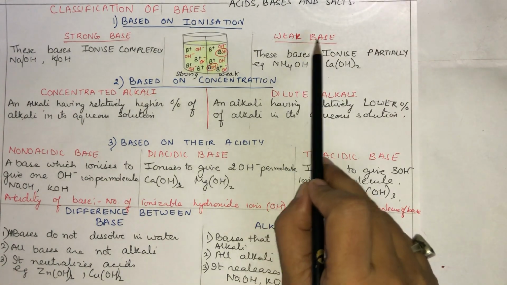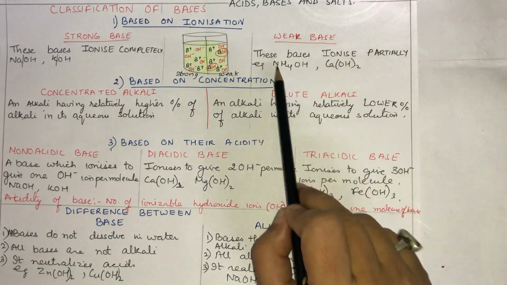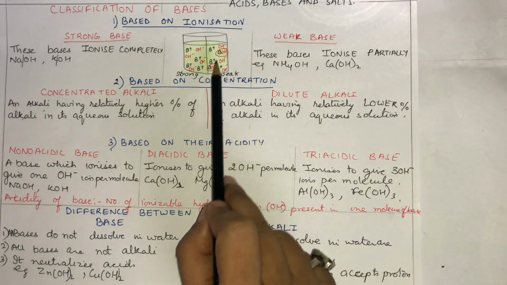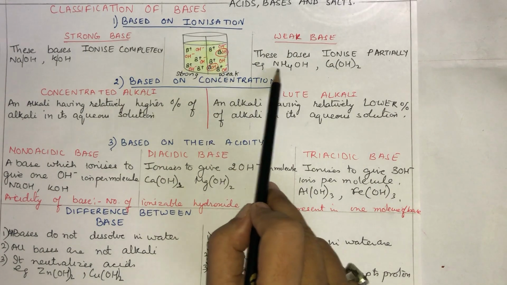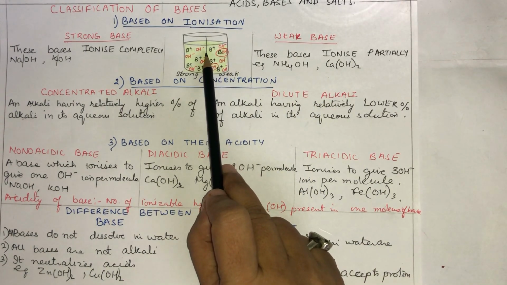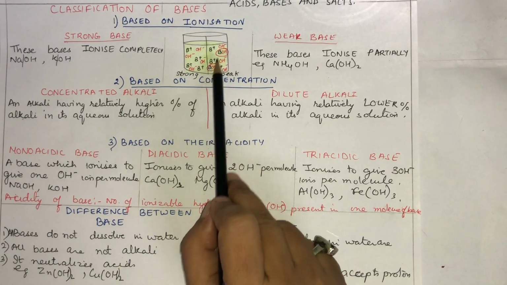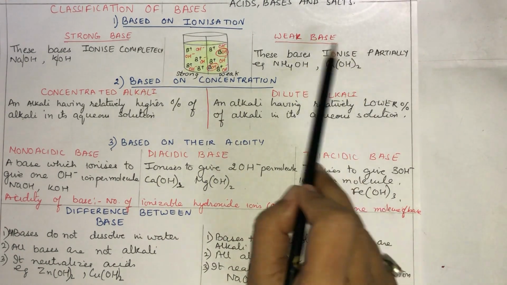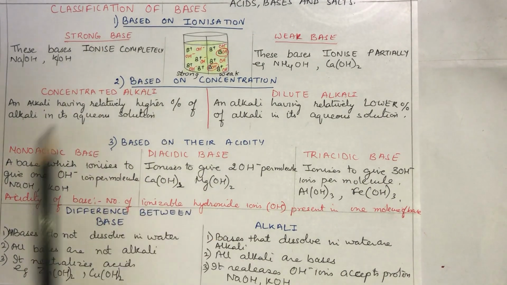Whereas weak bases ionize partially. 100% ionization will not happen, they ionize partially. Some of the molecules of BOH, what is B? B stands for NH4OH or Ca, any metal ion. So they are not ionized completely. Some of them are still remaining to be ionized. So when there is partial ionization, it is a weak base. Where there is complete ionization, that's a strong base.